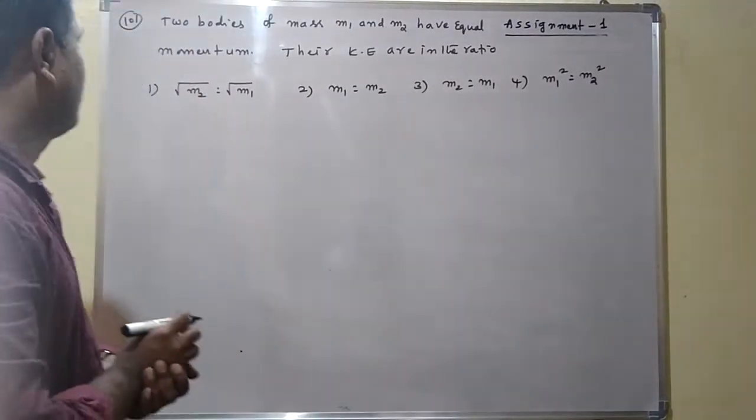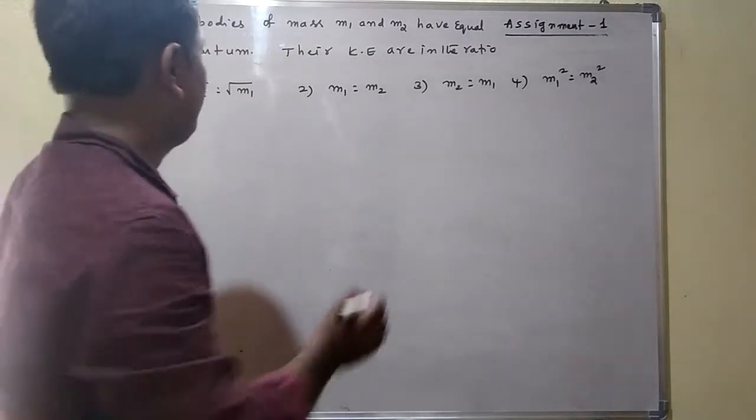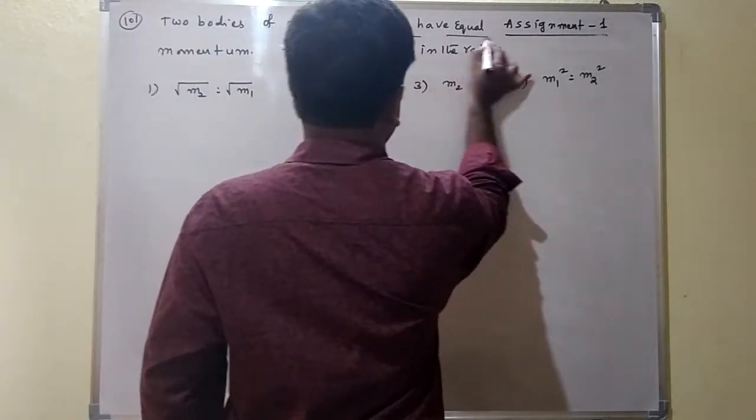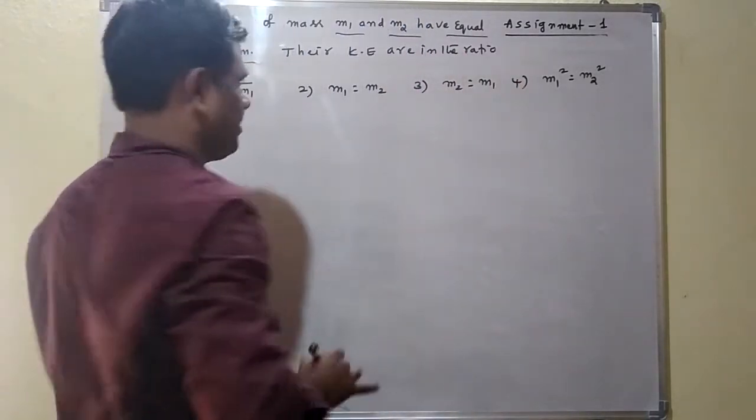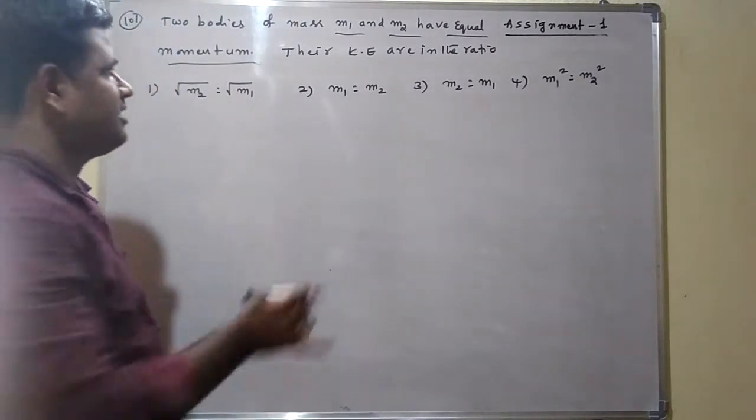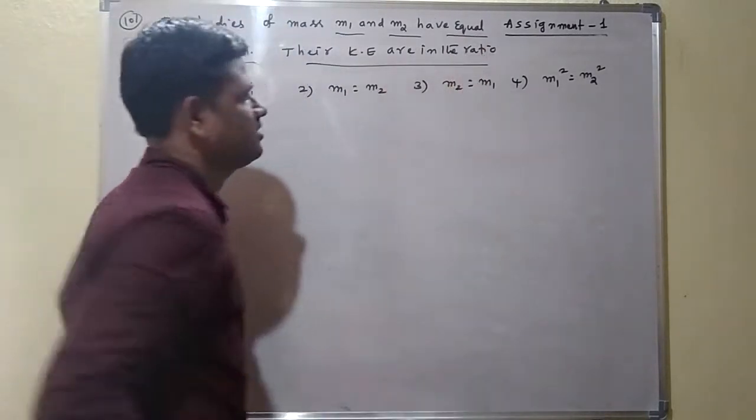See the question number 101. Two bodies of masses m1 and m2 have equal momentum. Momentum is the same. The kinetic energy ratio is being asked here. Their kinetic energies are in the ratio?